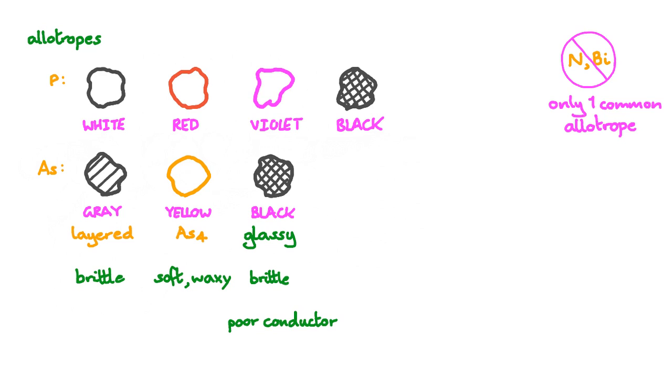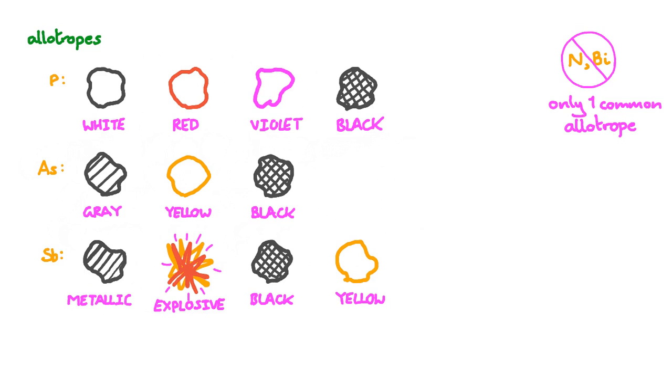Next, let's look at antimony. The most common forms of antimony are metallic, black and yellow, but there's also an exotic, explosive variety. The metallic variety is silvery white and quite brittle.